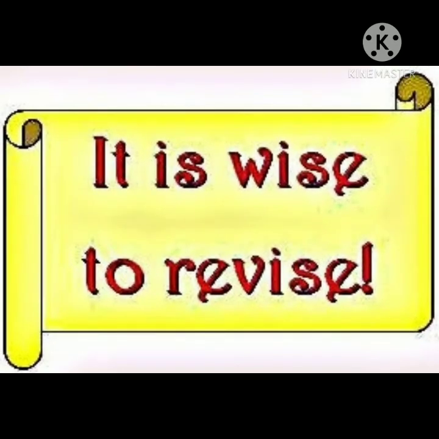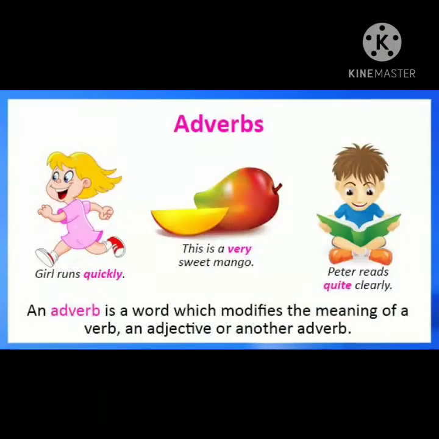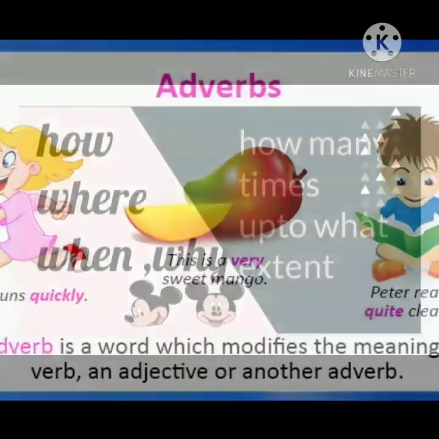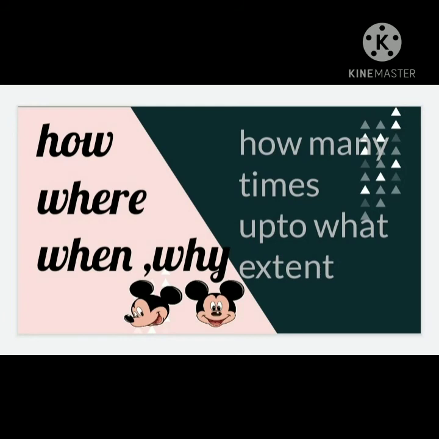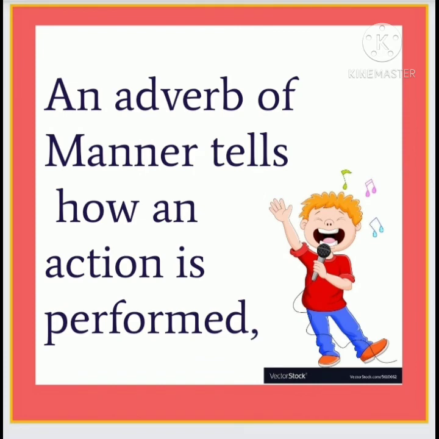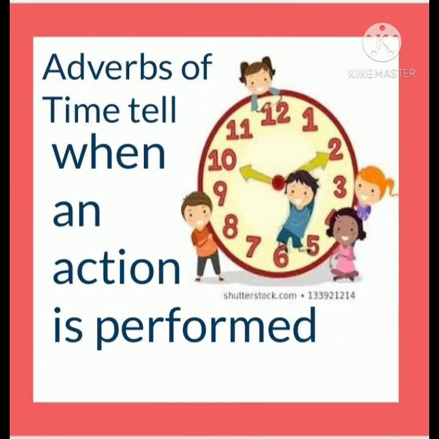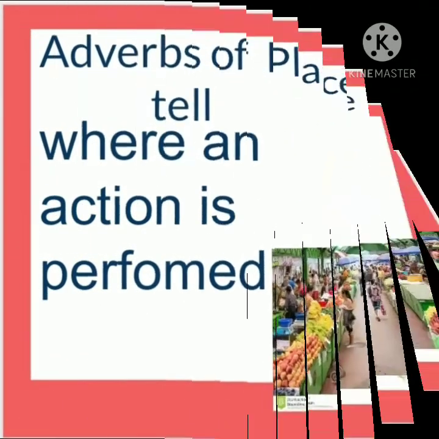Now, it's revision time. Adverbs are the words which describe verbs, adjectives, and other adverbs. A word is an adverb if it answers any one of the given questions. That is, how, where, when, why, how many times, or up to what level or extent the work is done. Now, different kinds of adverbs. First of all, there are adverbs of manner, which tell us how an action is performed. Then, adverbs of time, they tell us when an action is performed.